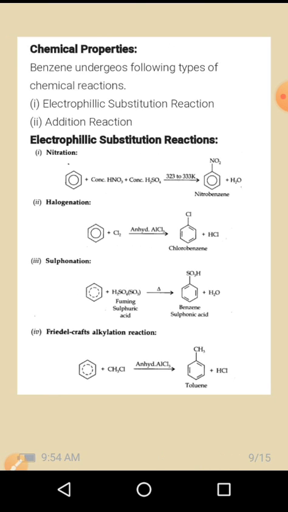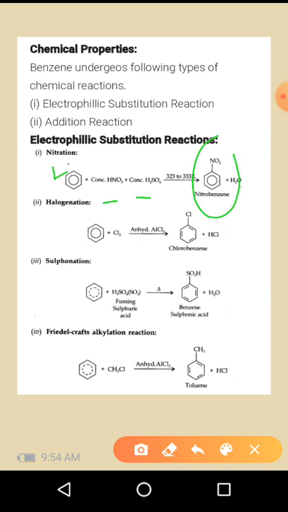In the first one, nitration, when benzene is treated with the nitrating mixture, that is concentrated HNO3 and H2SO4, it will produce NO2 as an electrophile. That NO2 will attack a carbon center in benzene. It will produce nitrobenzene.